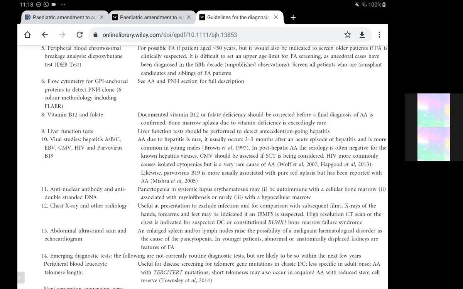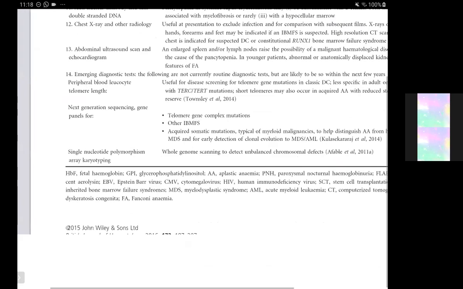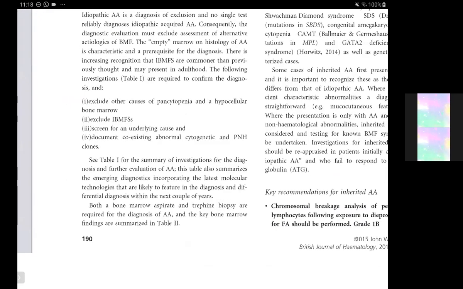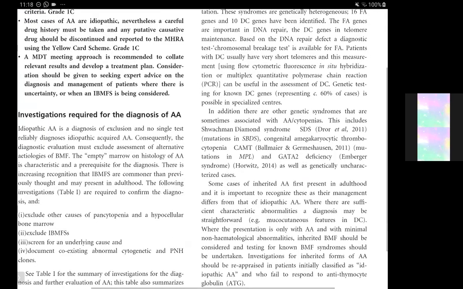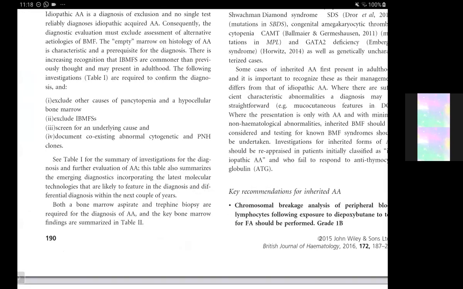So then also in the bone marrow biopsy, we need to look for not only leukemia, lymphoma, and dysplasias, but also for fibrosis, granulomas, and gelatinous transformation, and also to rule out bone marrow necrosis. So these are basically the investigations that we would carry out, and then the investigations required, I think, are in table 1 and table 2.